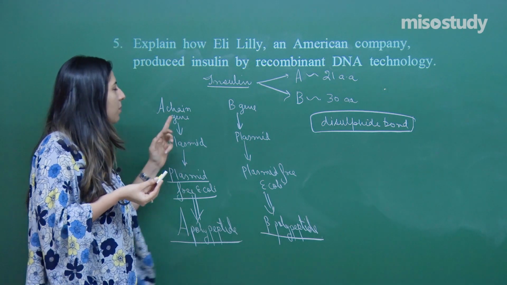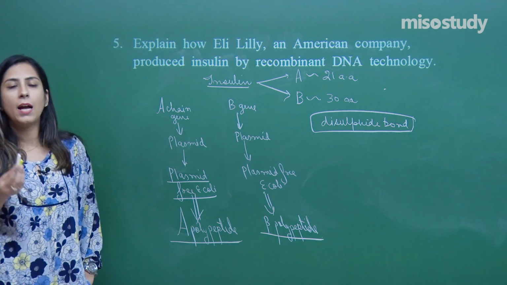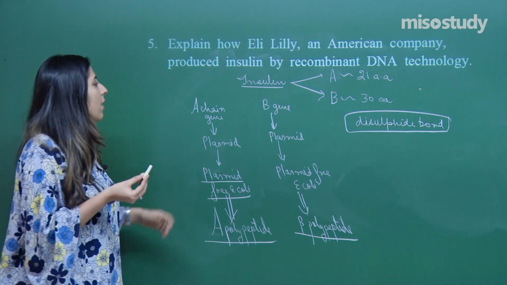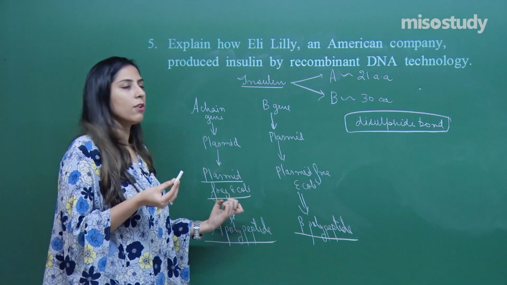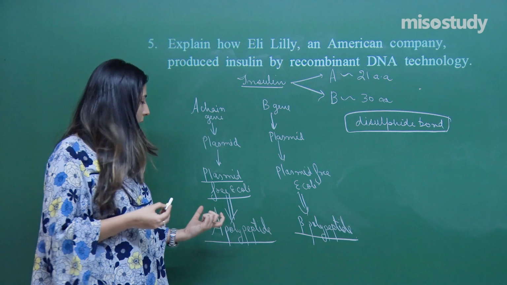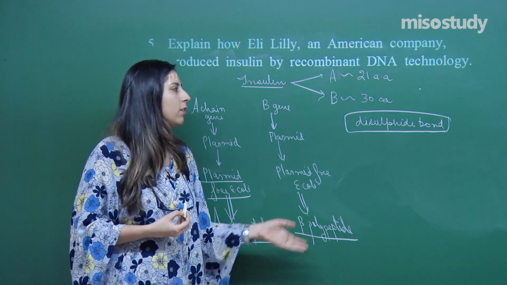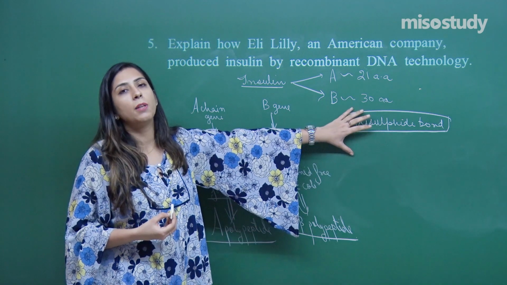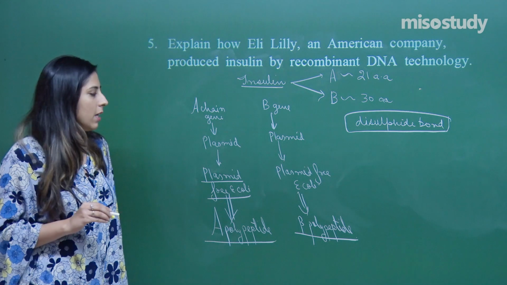So this is a major procedure which is followed by Eli Lilly, which is an American company, and this is a recombinant DNA technology where a gene of interest is allowed to enter into the plasmid, and later on into E. coli, and after that there is a formation of the A polypeptide and the B polypeptide. Later on they are joined together and the bond between them is a disulfide bond, right?